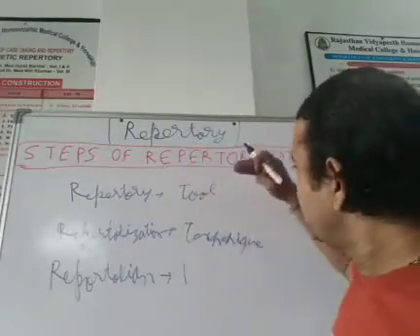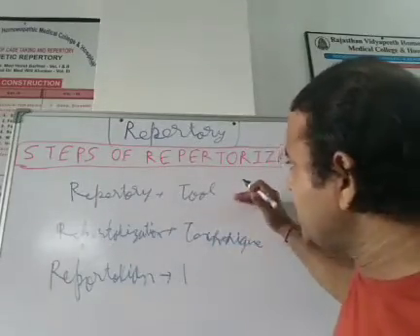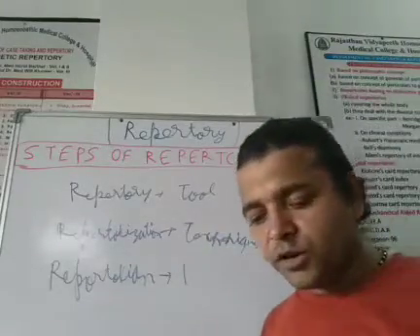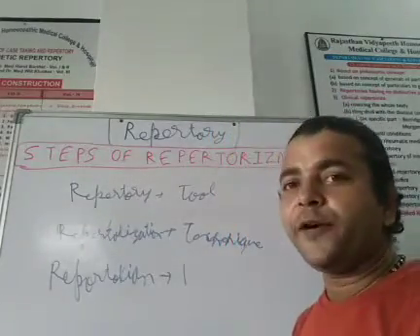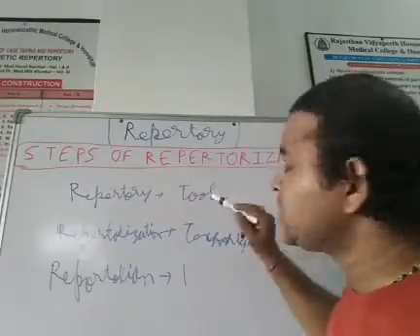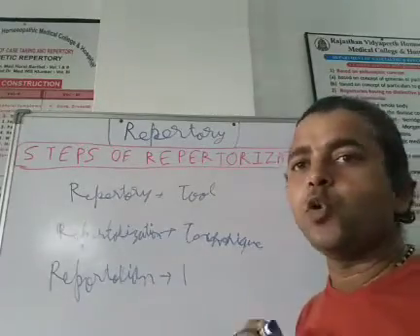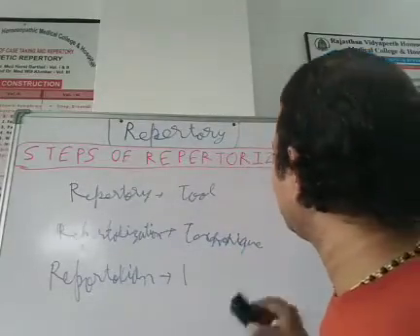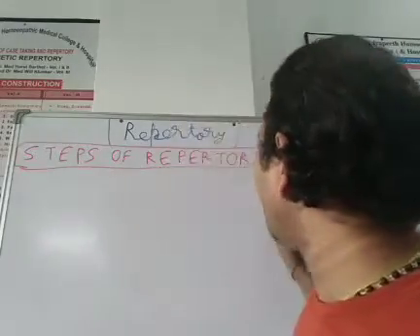So all the things are correlated. Without repertory, repertorization cannot use repertory. It may be a mental repertory, but there must be some repertory. And if you are not using the technique properly, it means you have a tool but you do not know the technique to use it, then you cannot get the desired result by your tool, by your repertory. So the steps of repertorization are a very essential topic, and it is a practical part.